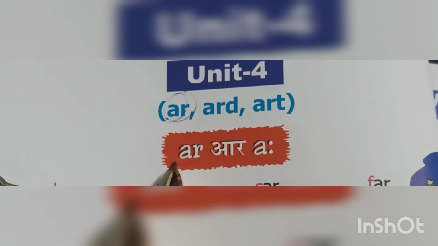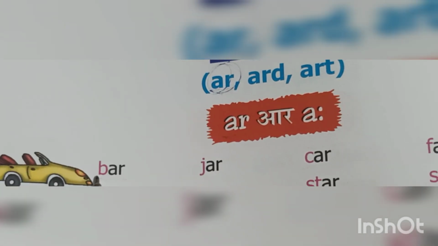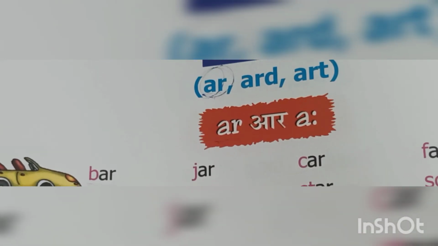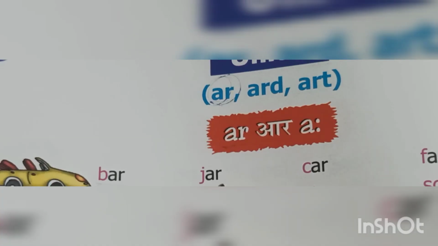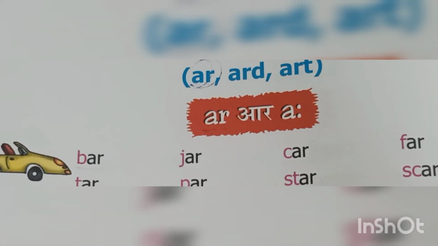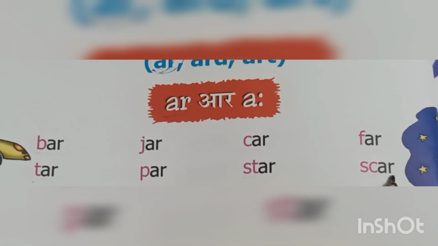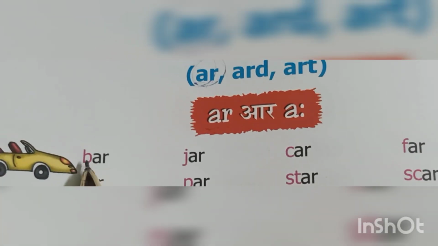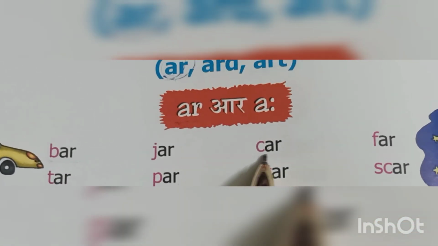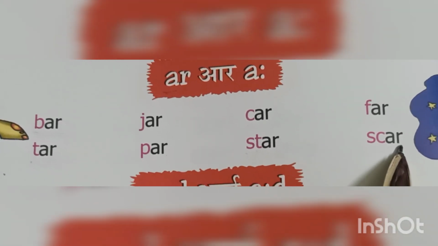So now come to the another sound, which is R. Sound of the word is b-r, bar. How you pronounce this word? Bar, tar, jar, par, car, star, far, scar. Let's read once again. Bar, tar, jar, car, star, far, scar. Hope you will understand the sound.